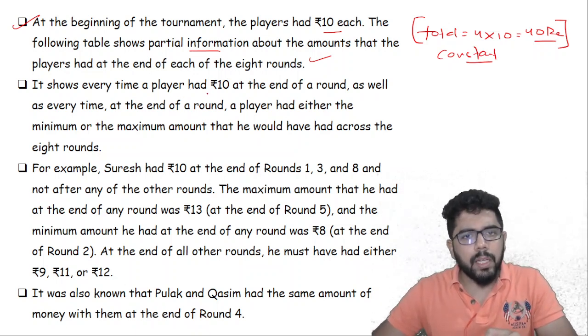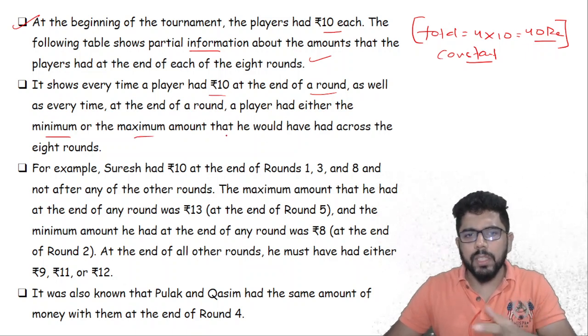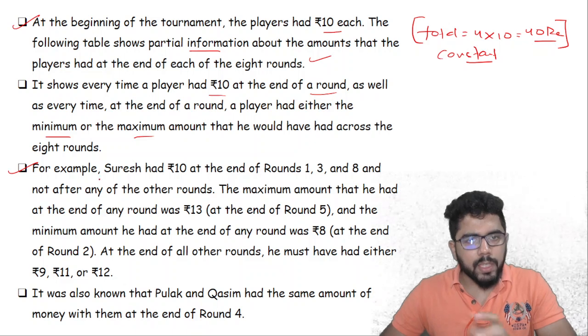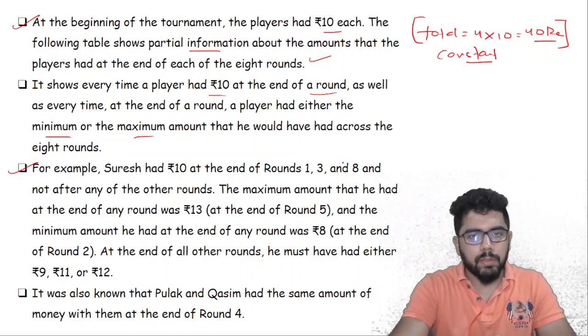Now it shows that every player had 10 at the end of a round, as well as every time at the end of a round a player had either the minimum or maximum amount. We'll go by these things one by one. So for example, if Suresh had a 10 at the end of rounds 1, 3 and 8, let's take a look at the table.